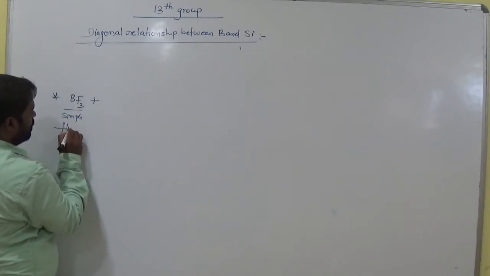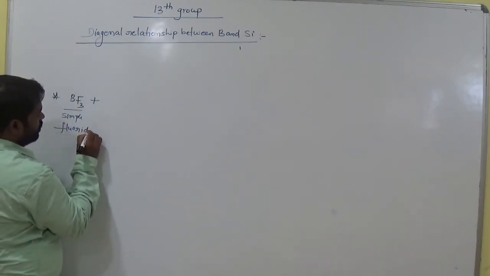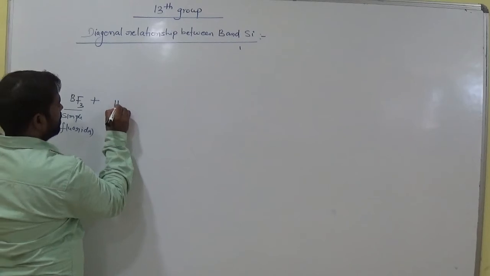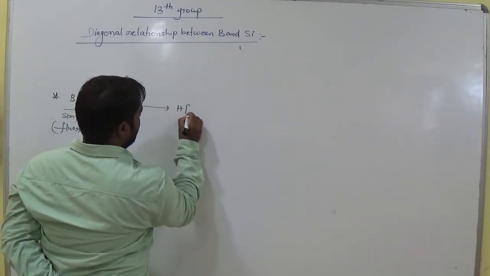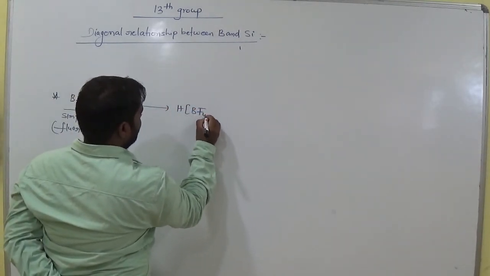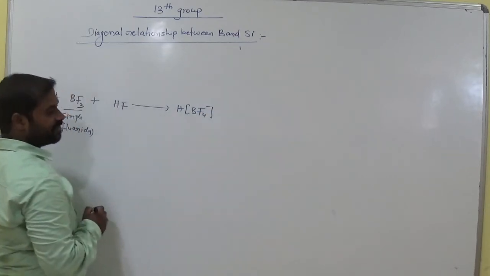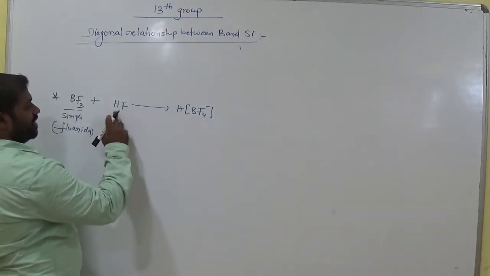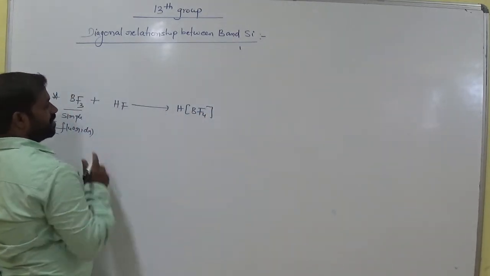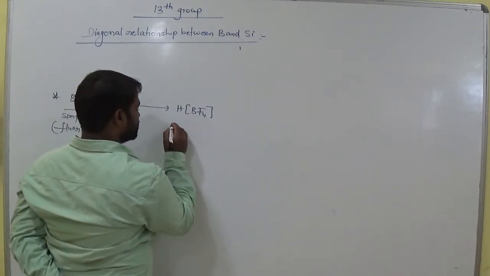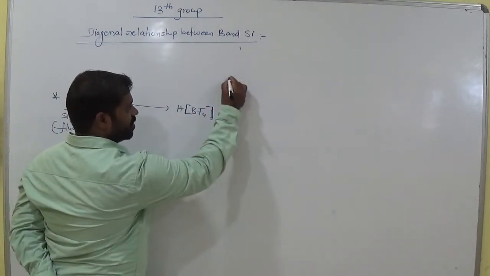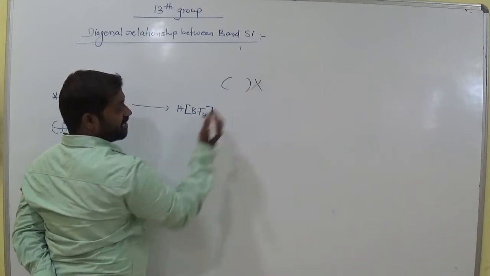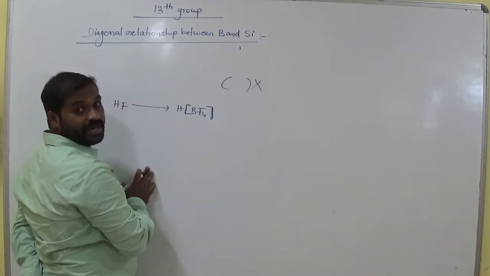Simple fluorides. With hydrogen fluoride, it gives HBF4. Balance this equation. One hydrogen, how many fluorines? Fluorine, one boron. Okay. Write the square bracket only, like this. Don't write this parenthesis. This is wrong here. You need to mention the square bracket.